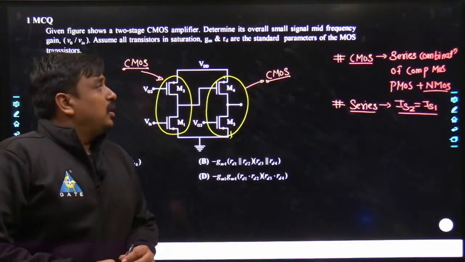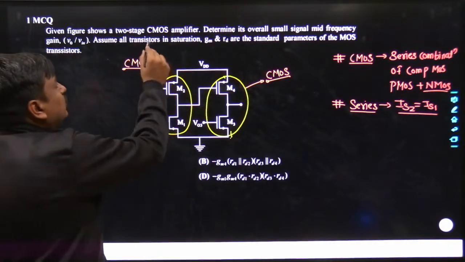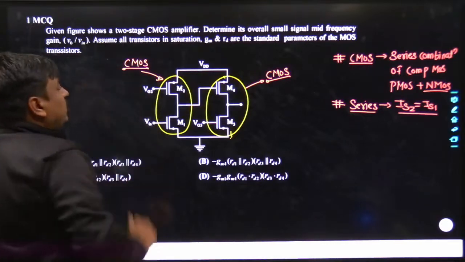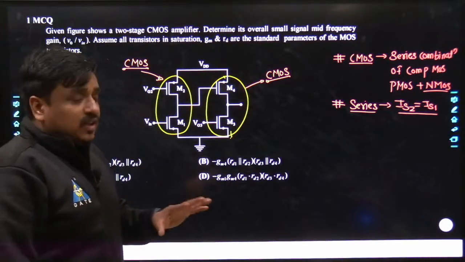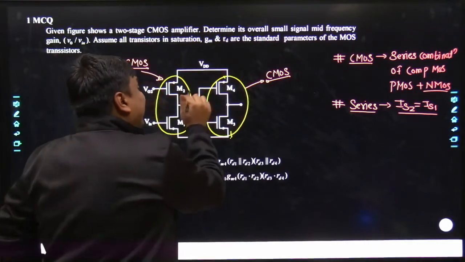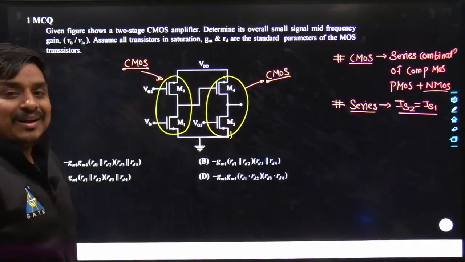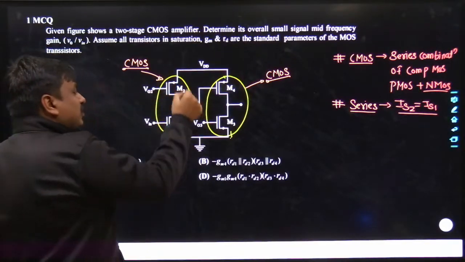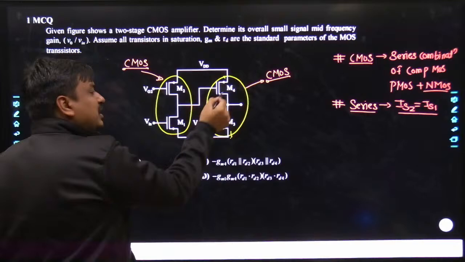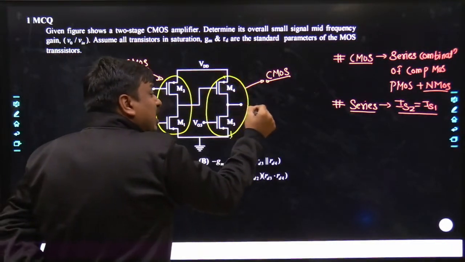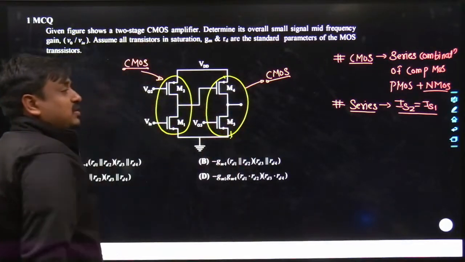Agreed? And now, for the CMOS amplifier, determine its overall small signal mid frequency gain V0 divided by Vin. Now you can see the two CMOSes have been connected in cascade. Why am I saying they have been connected in cascade? Because the output from the first CMOS stage is connected to the input of the second CMOS stage, and then the output is taken from the second CMOS stage.